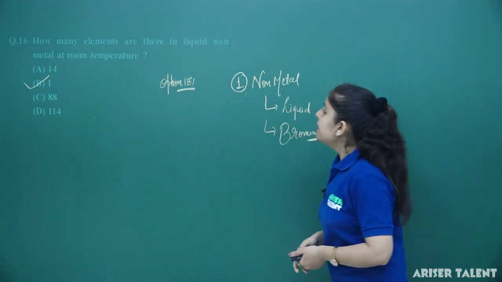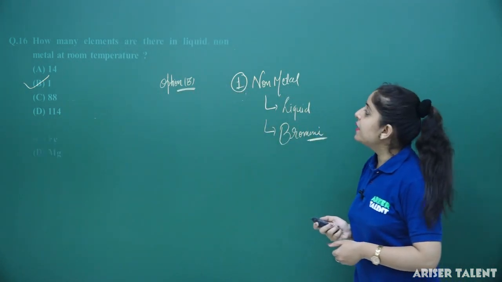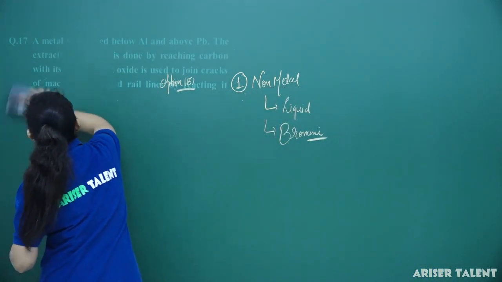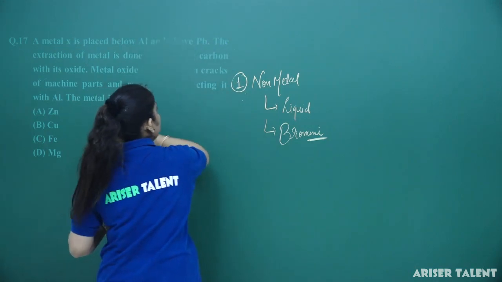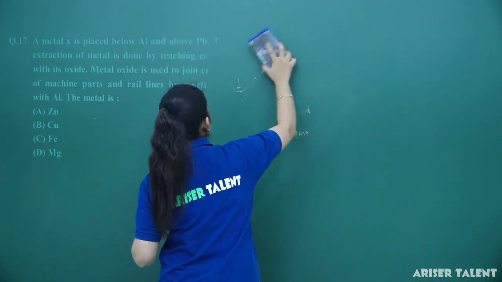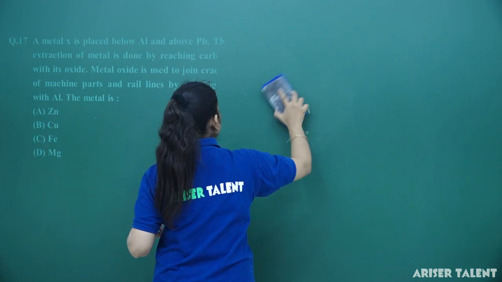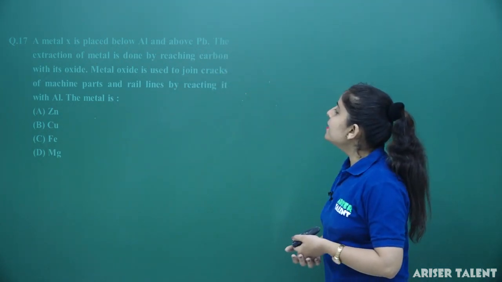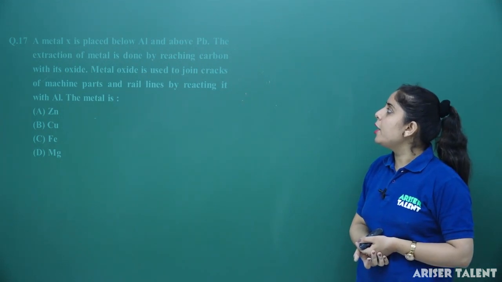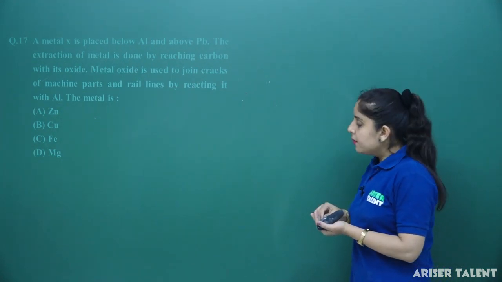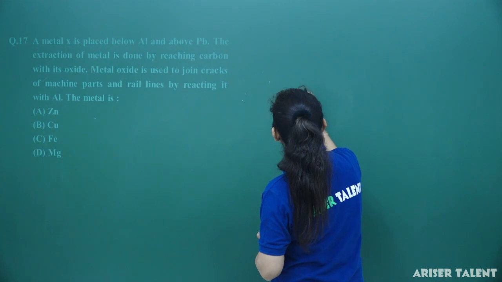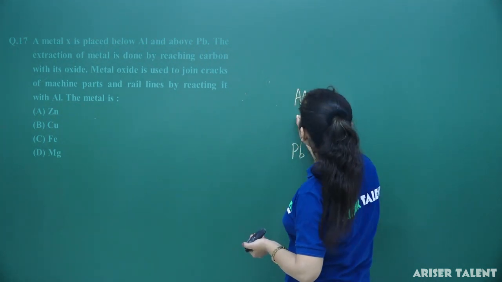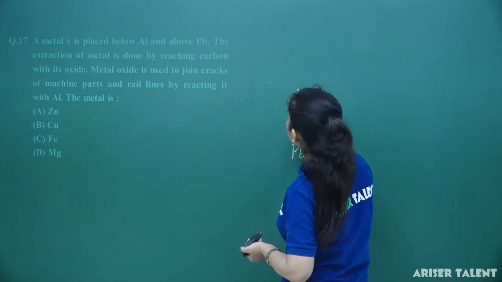Now let's move forward to question number 17. A metal X is placed below aluminium and above lead.